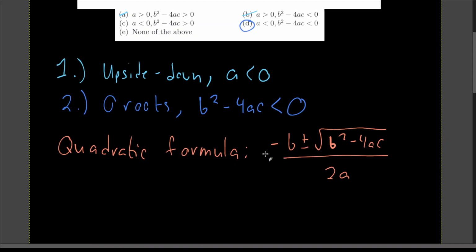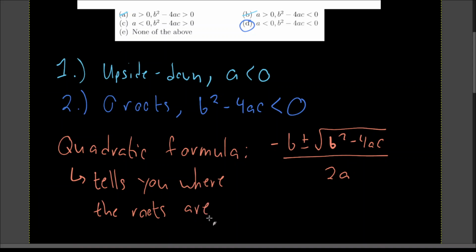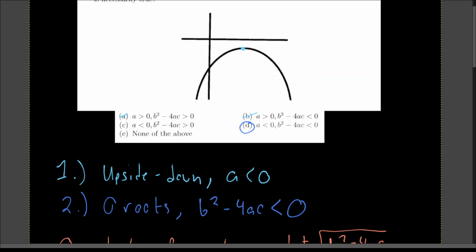So the quadratic formula tells you where the roots are. Sometimes, with some parabolas, you have 0 roots, as is the case up here.